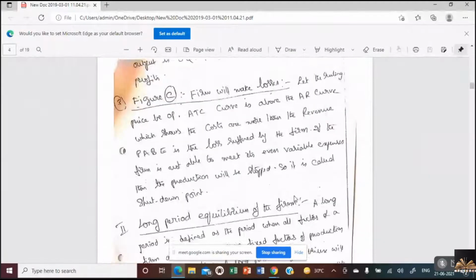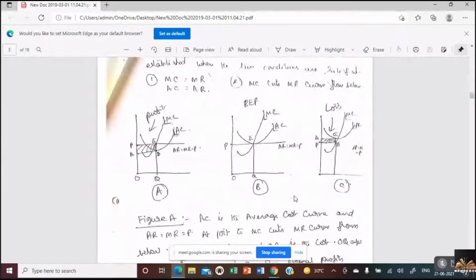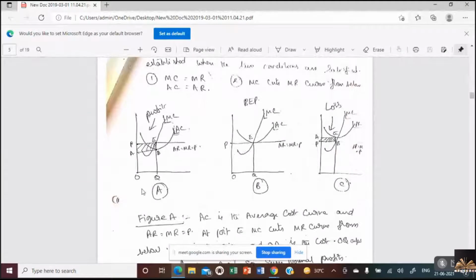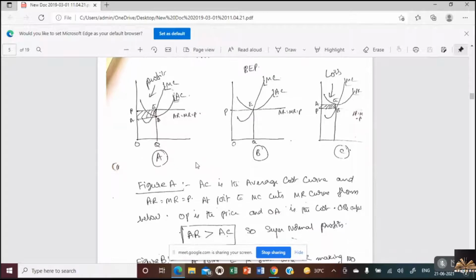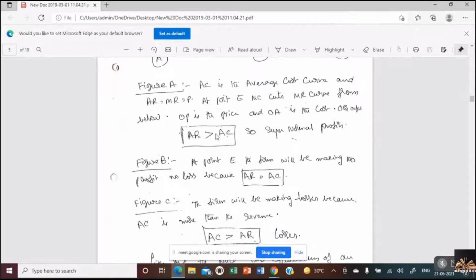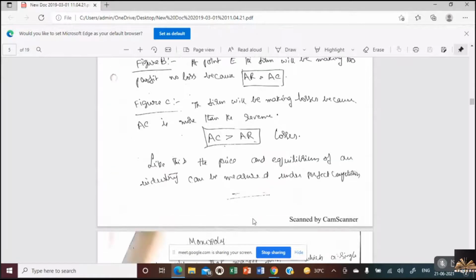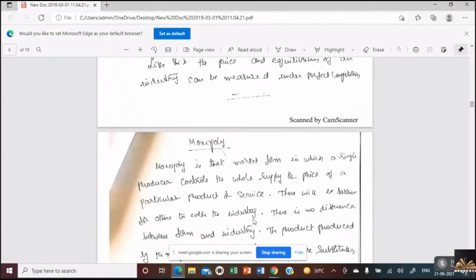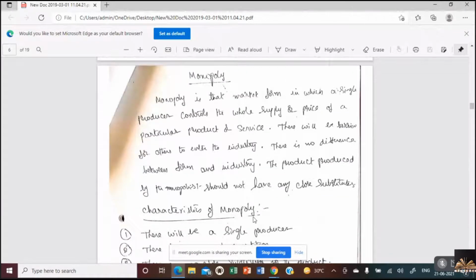Now, this is the short run. The long run is also the same as usual, with three stages. Stage 1, supernormal profits. Stage 2, break even, that is no profit, no loss. Stage 3, abnormal losses. So in the long run, the first situation is AR more than AC, the second is AR equal to AC, and the third is AC more than AR. So this is about perfect competition.